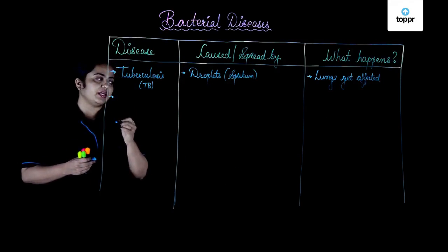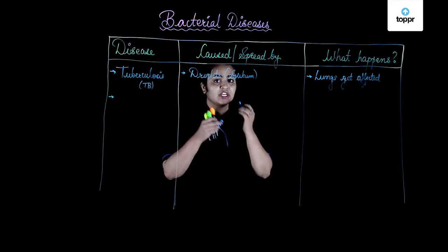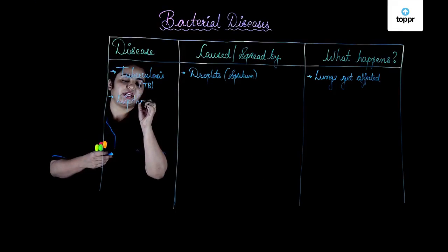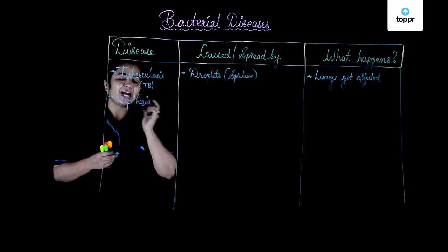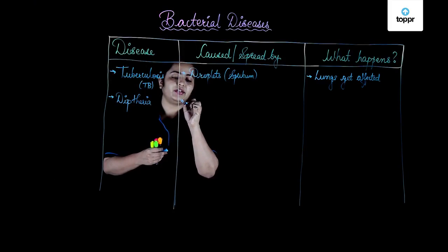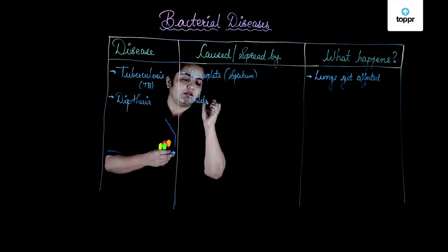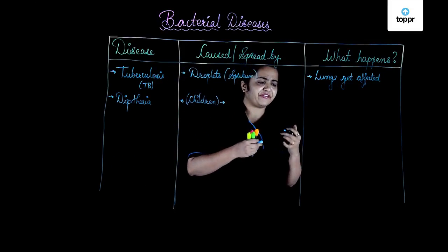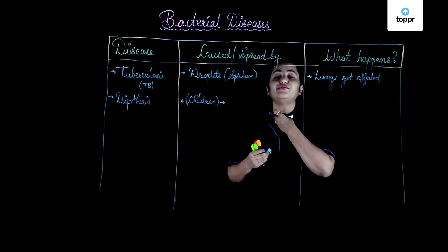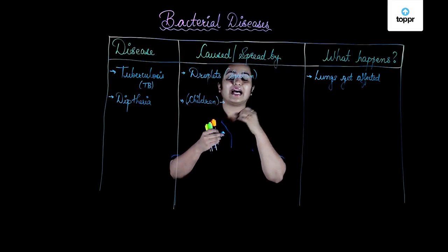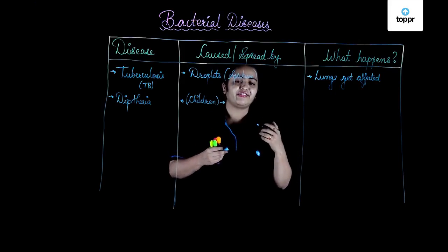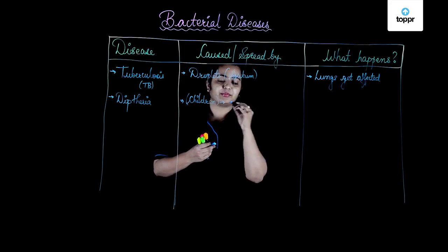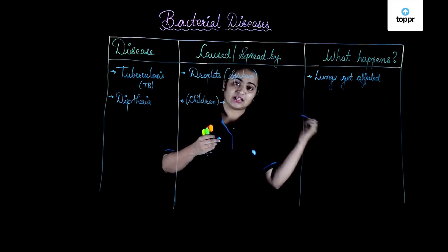Yes, after TB, let's talk about the next one, usually found commonly in children, a disease called diphtheria. Diphtheria is caused exclusively in children. It happens when children have lots of coughing. They cough a lot because their throat from inside gets inflamed. And that is how it spreads. When these children cough loudly or talk loudly, small droplets come out from their body causing diphtheria in other small kids.